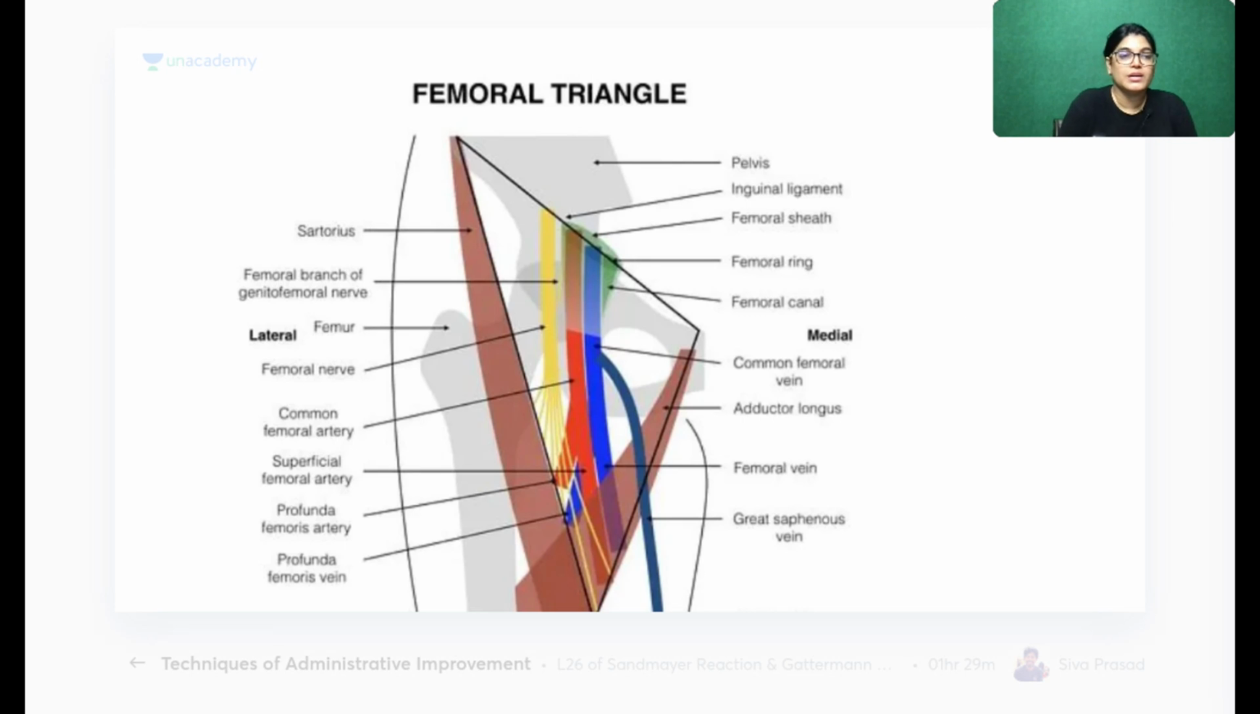Now, this is a diagram. You can see the inguinal ligament forming the base, and the important structures have been shown. The femoral sheath covers the femoral vessels, and the femoral nerve lies outside the sheath. The important contents shown here are the femoral nerve, femoral vein, femoral artery, and the boundaries.